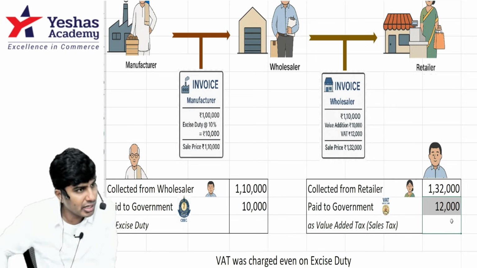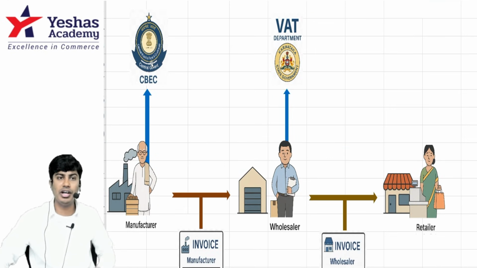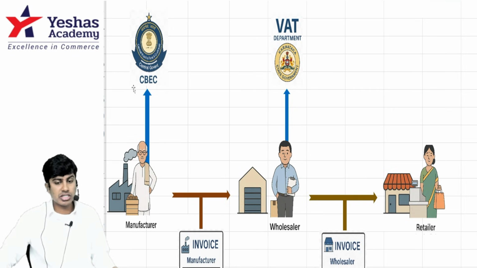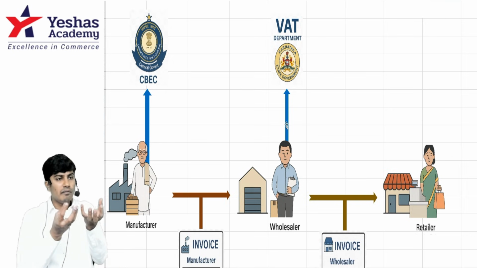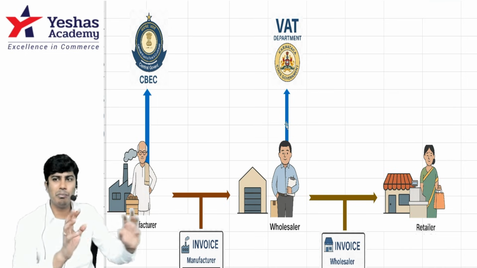How much will he keep with him? 1 lakh 20,000. In this case, what's happening is that the central excise duty, whatever is already charged by manufacturer, which is included in the cost of wholesaler, is also included in the computation. So value added tax or sales tax is computed on central excise duty, not only on the goods. On 1 lakh goods, if you compute, it's okay.